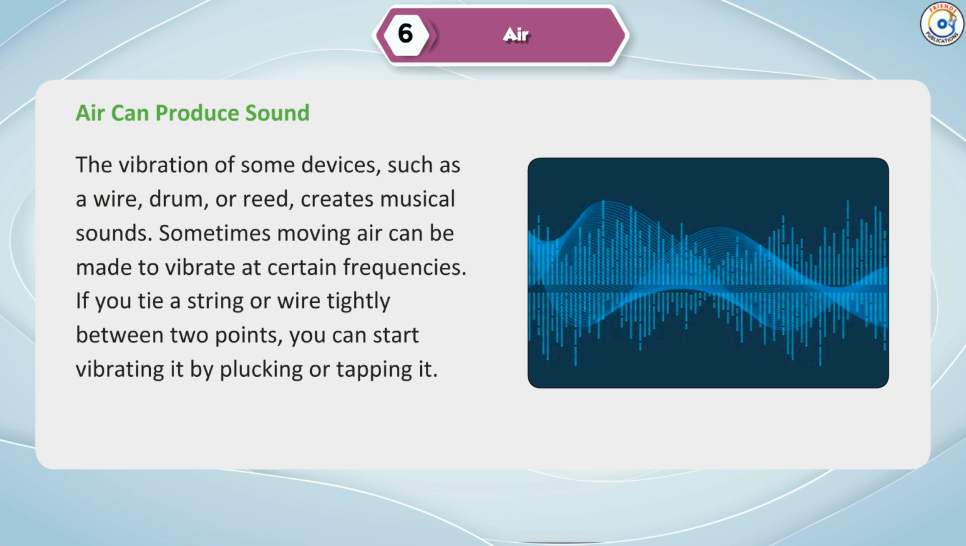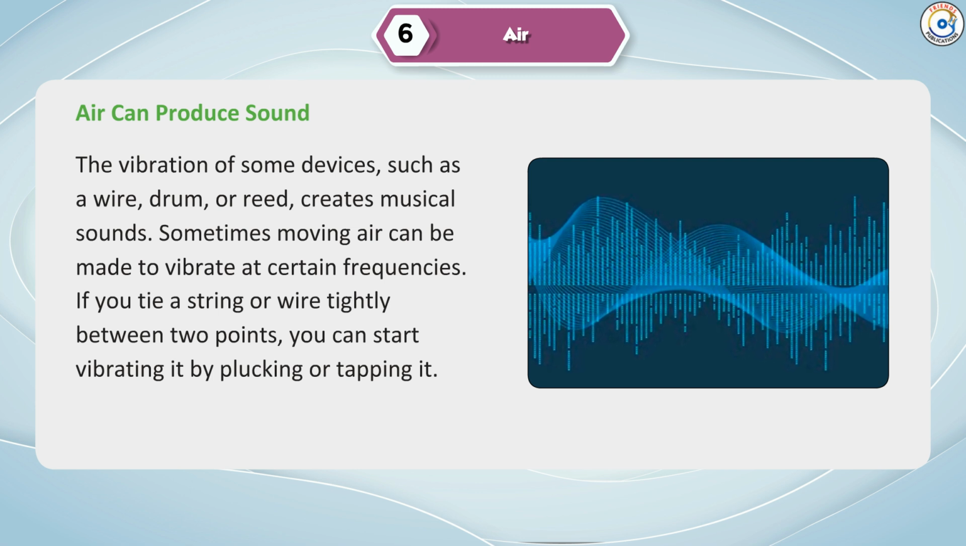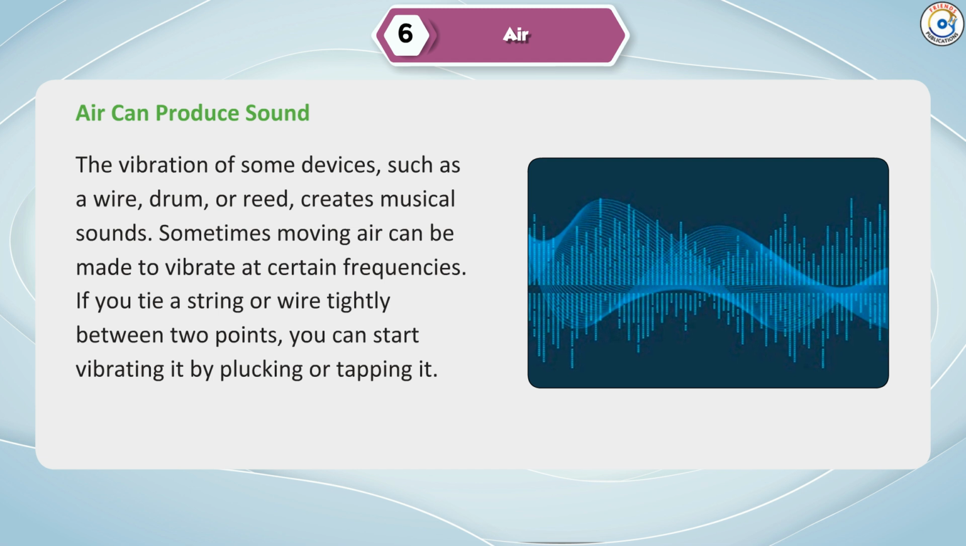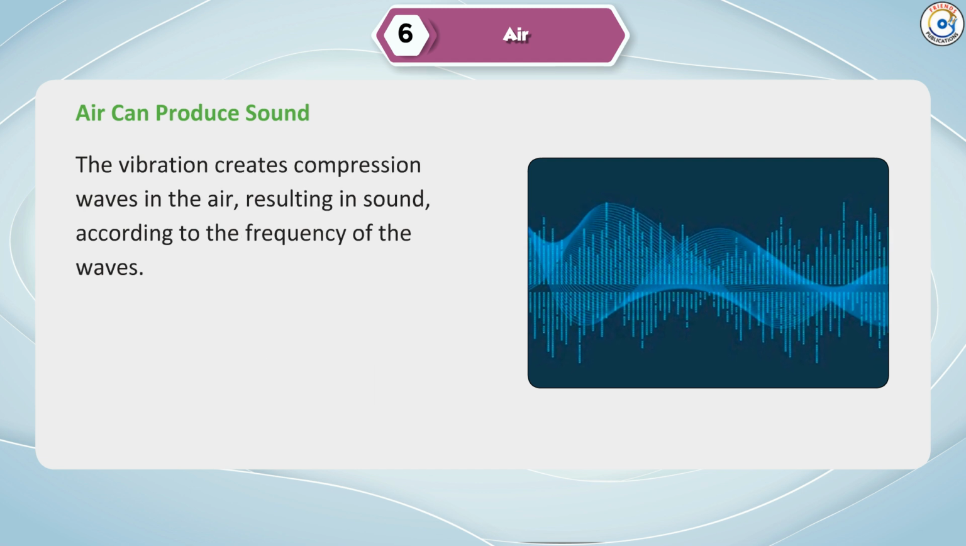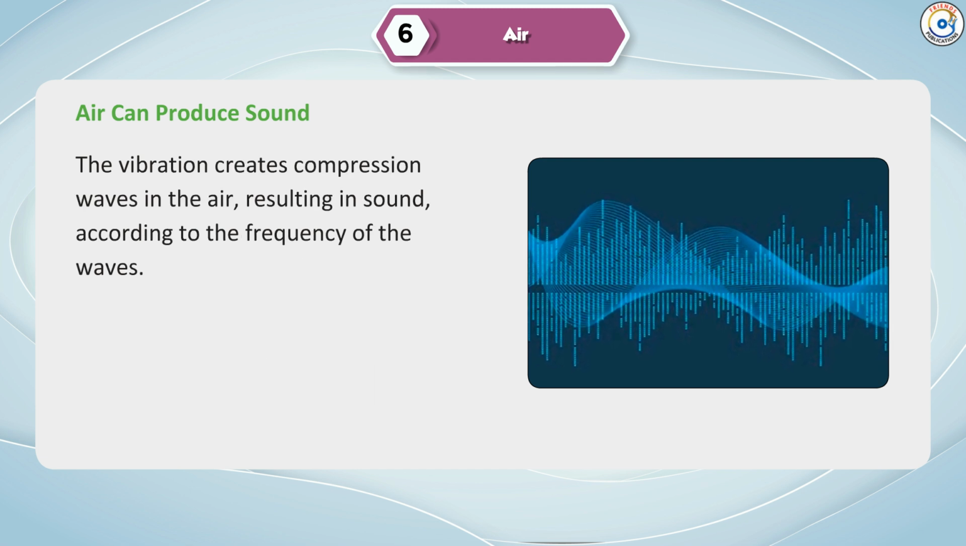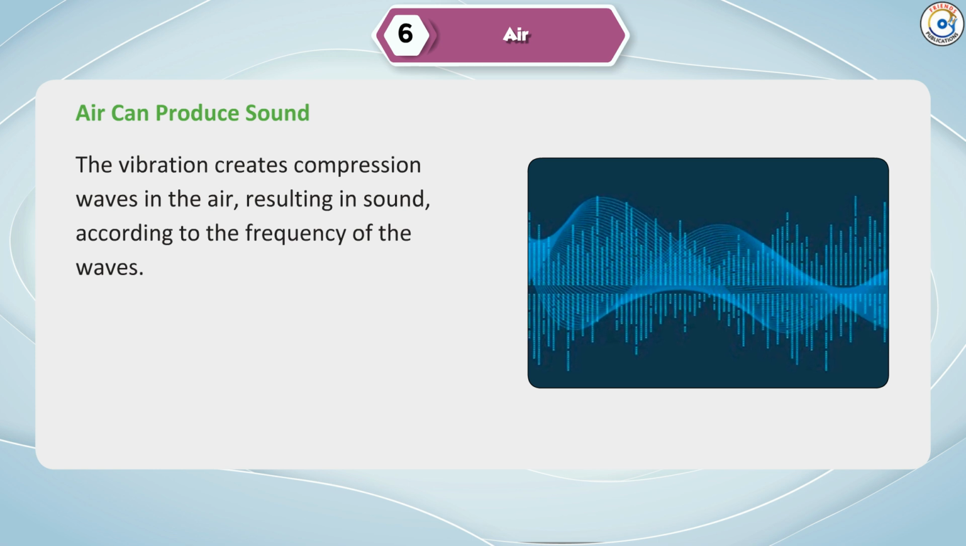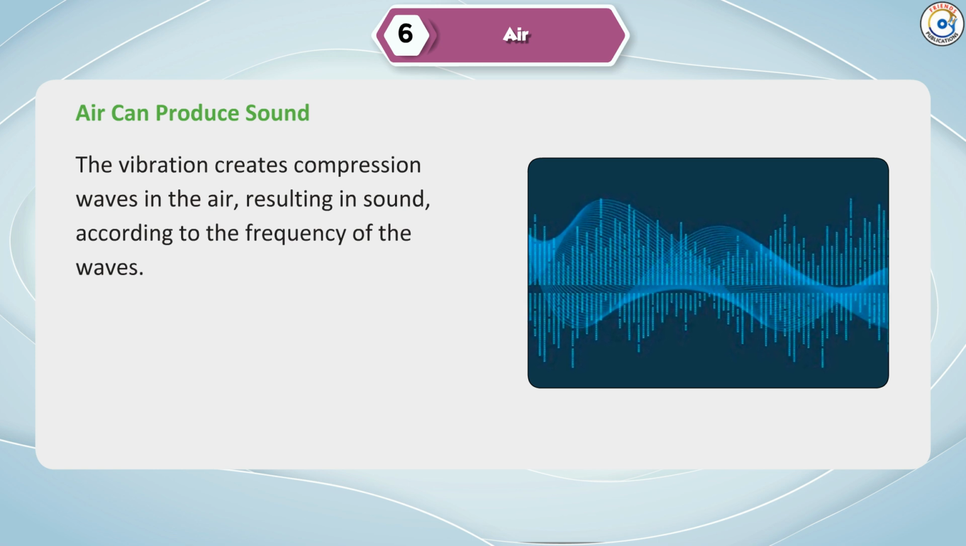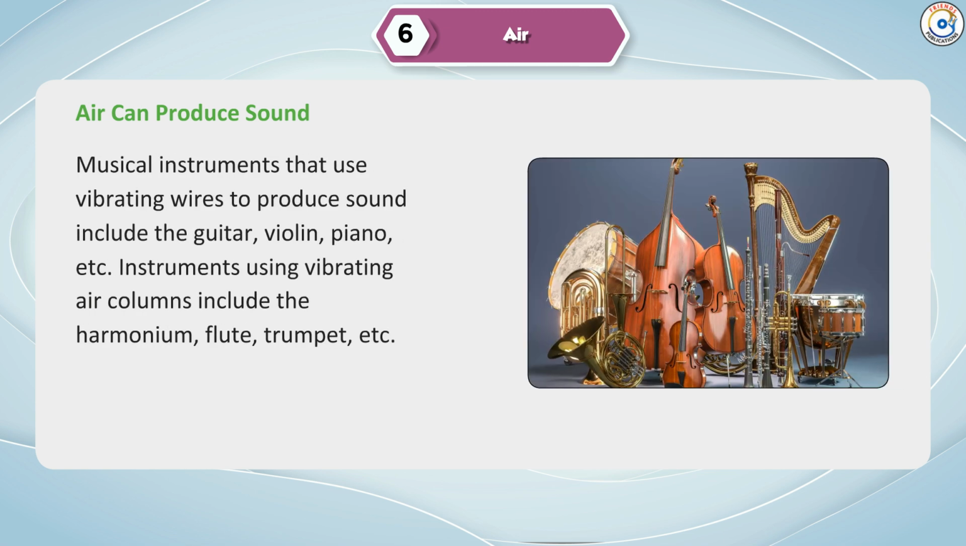If you tie a string or wire tightly between 2 points, you can start vibrating it by plucking or tapping it. The vibration creates compression waves in the air, resulting in sound according to the frequency of the waves.